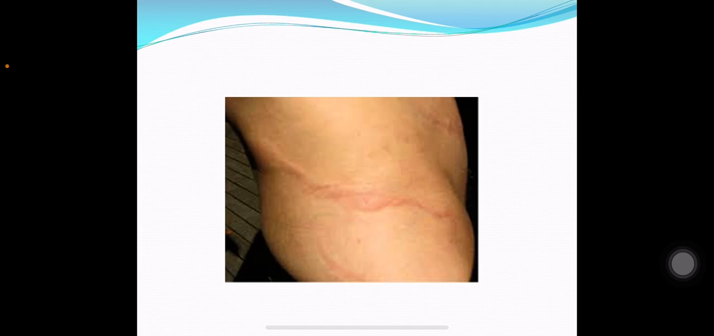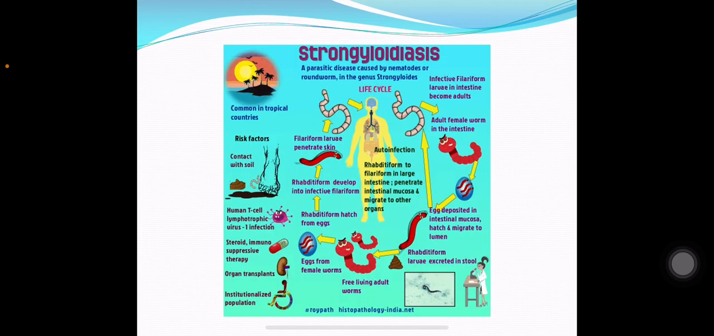Here you can see a photograph in which larva migrans is seen. They will just wander in the skin and not enter the circulation. That is called larva migrans. This is a diagrammatic representation of the life cycle of Strongyloides stercoralis. The initial larva formed is the Rhabditiform larva, and it converts to Filariform larva, which is the infective form. So the infective form of Strongyloides stercoralis is the Filariform larva.